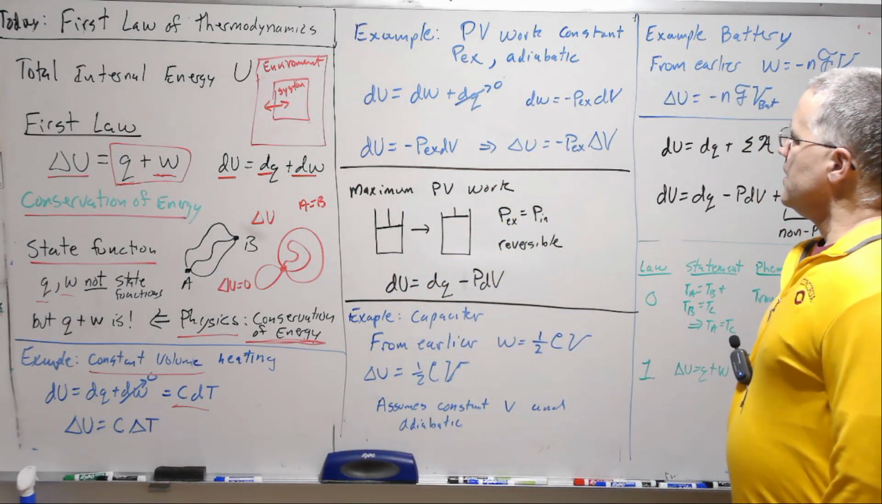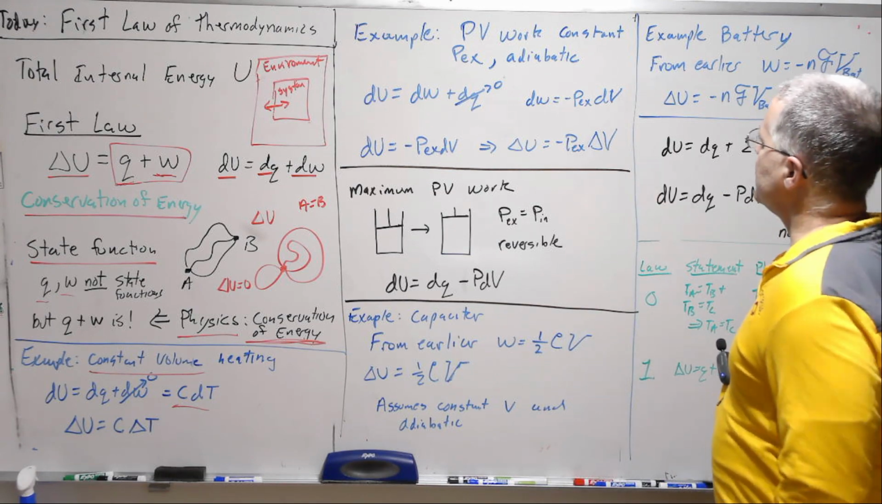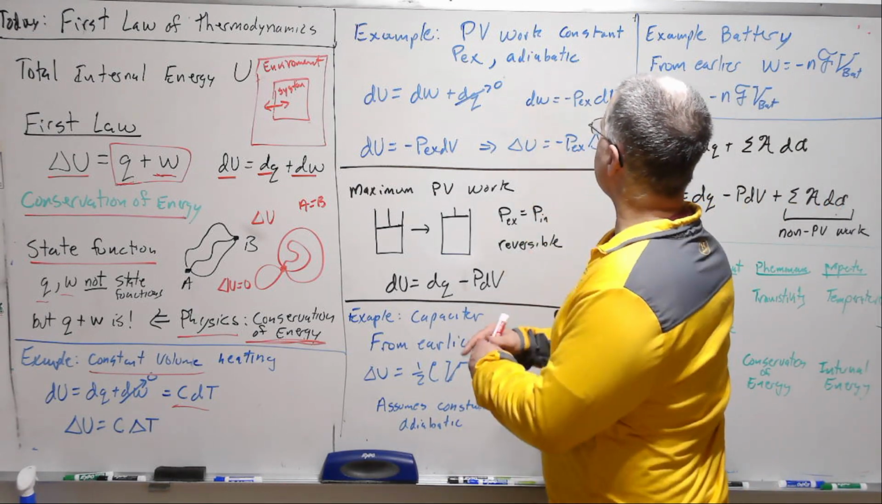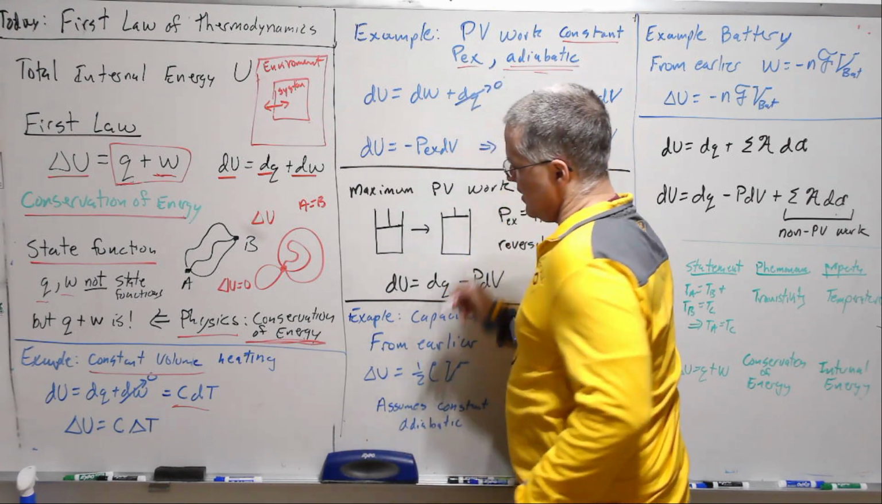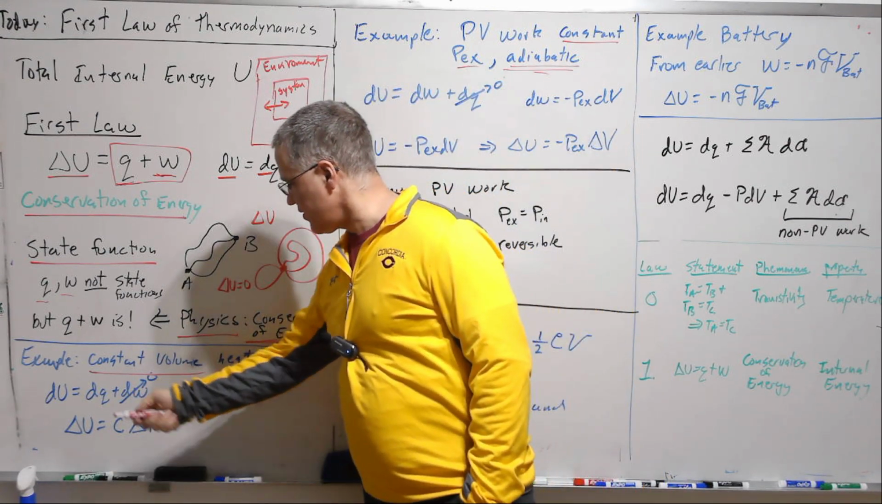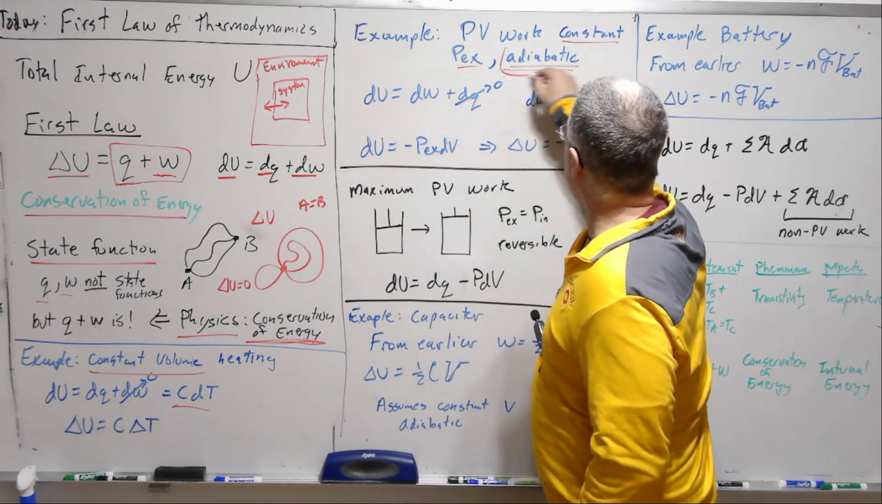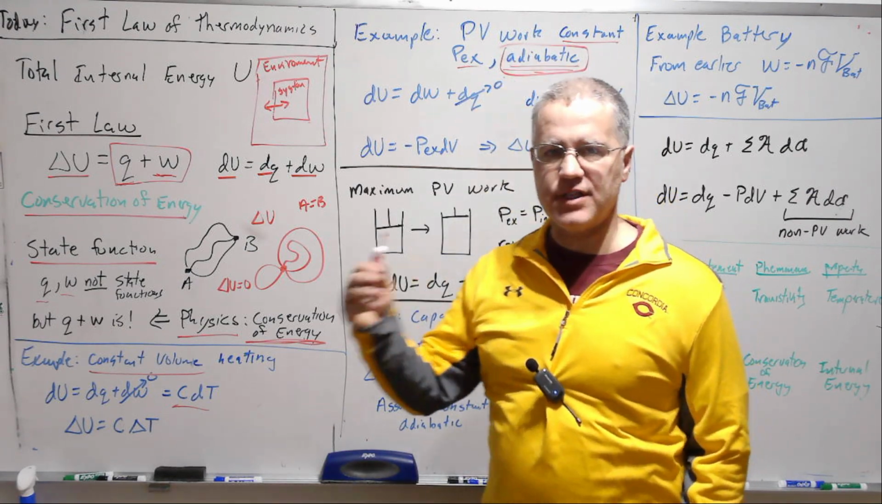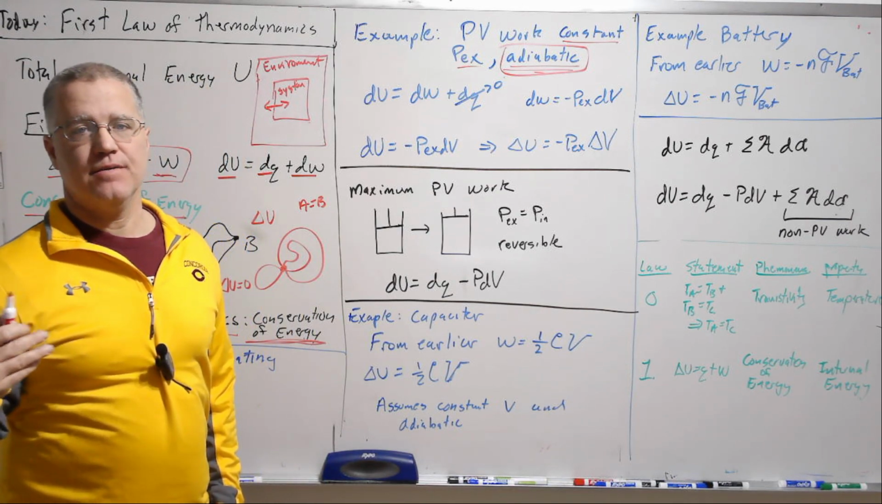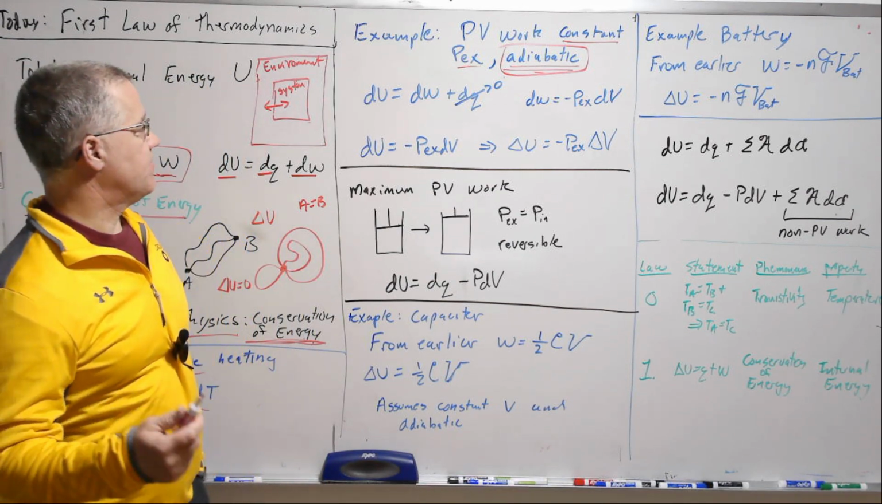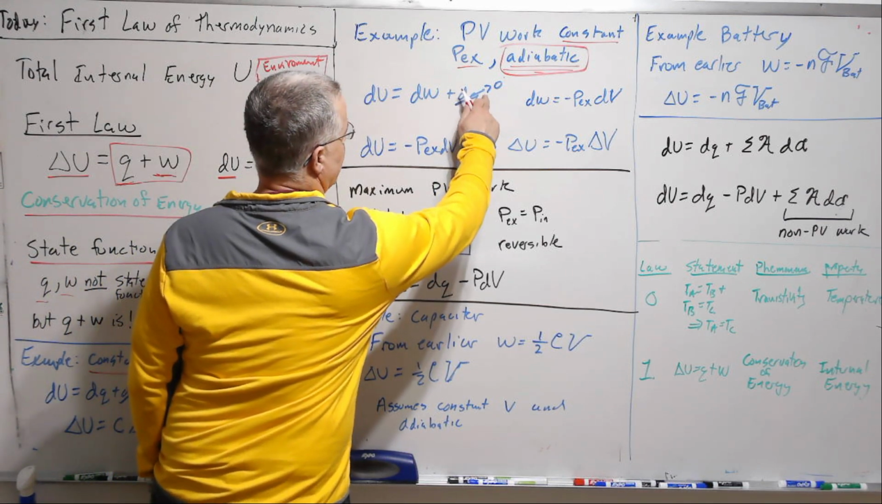All right, well, let's look at another example. Let's look at pressure volume work, constant external pressure, and adiabatic. So here we said constant volume, 0. Adiabatic, what did we learn about that earlier? Adiabatic is when we can do work, but no heat is exchanged. So that is a condition where this guy goes to 0.